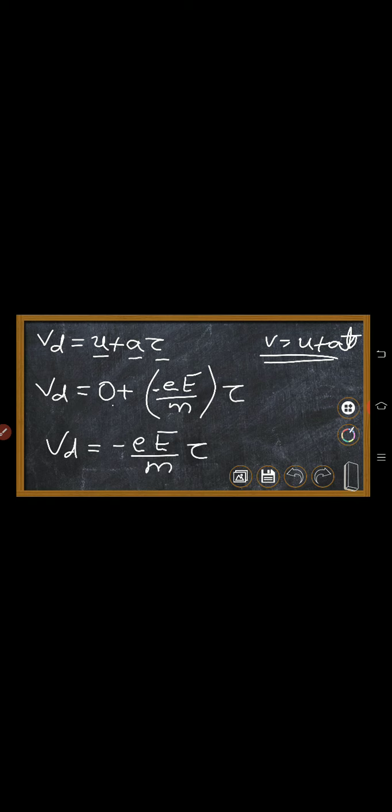Now consider mod V_D, which means you can remove the minus sign. So the expression is V_D equal to e E divided by m into tau. This is the expression which gives the drift velocity.